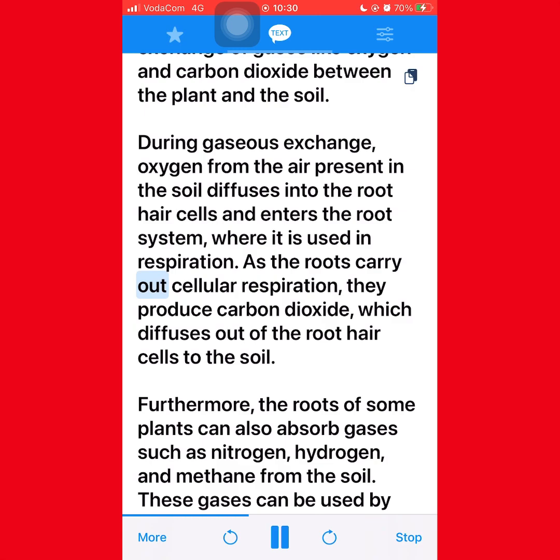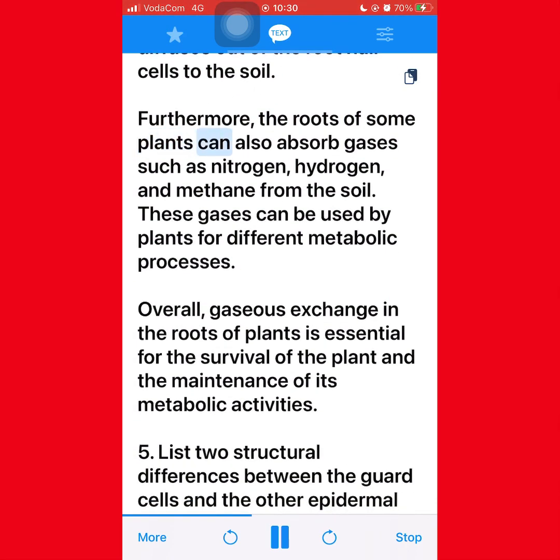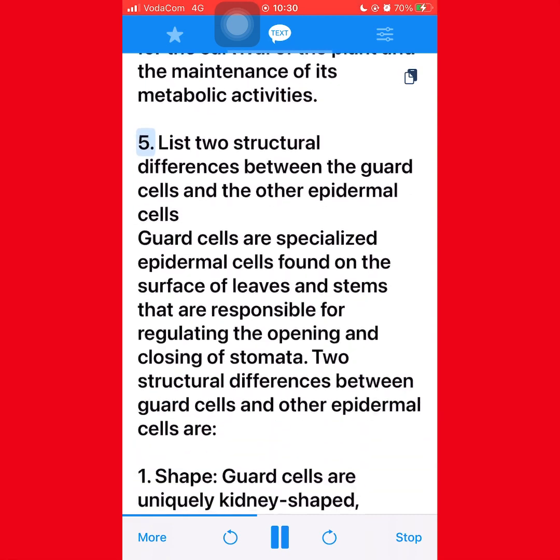As the roots carry out cellular respiration, they produce carbon dioxide, which diffuses out of the root hair cells to the soil. Furthermore, the roots of some plants can also absorb gases such as nitrogen, hydrogen, and methane from the soil. These gases can be used by plants for different metabolic processes. Overall, gaseous exchange in the roots of plants is essential for the survival of the plant and the maintenance of its metabolic activities.